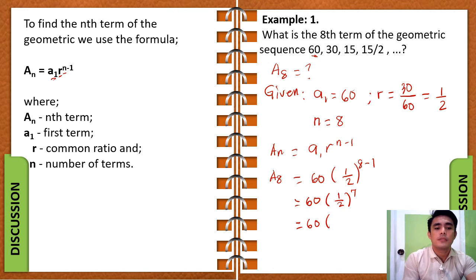1/2 to the exponent of 7 is just equal to 1 over 128. Now 60 times 1 over 128 is equal to 15 over 32. Therefore, the 8th term of this geometric sequence is equal to 15 over 32. I hope you understand this one.